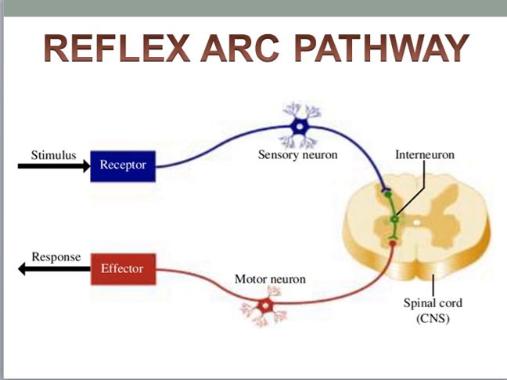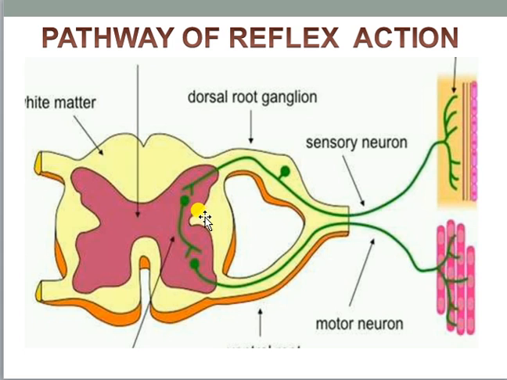Now after the reflex arc pathway, one more thing I want to share with you, that is the structure of the spinal cord. This is the sectional view of the spinal cord. From this figure it will become very clear to you. First of all, keep in mind there are two portions, grey matter and white matter, also present in the brain. Here the grey matter is this butterfly shaped portion, the pink color, and this portion is commonly known as white matter. This yellow color portion is known as white matter.